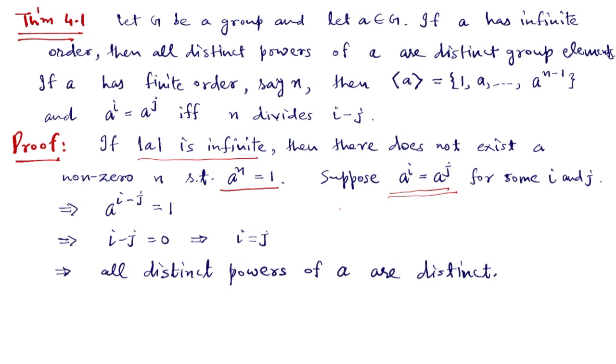If a to the i is the same as a to the j, then that implies that a to the power i minus j is 1. Remember, only a to the power 0 can be 1. So this forces i minus j to be 0. This implies i and j are equal. So all distinct powers of a are distinct.